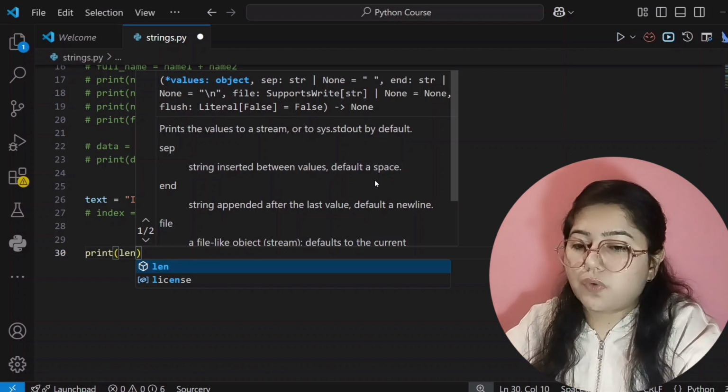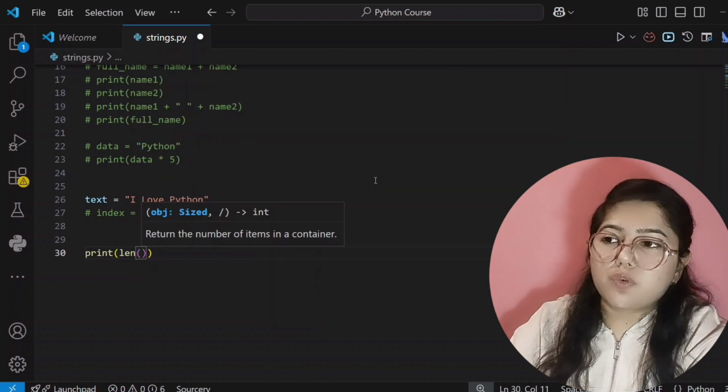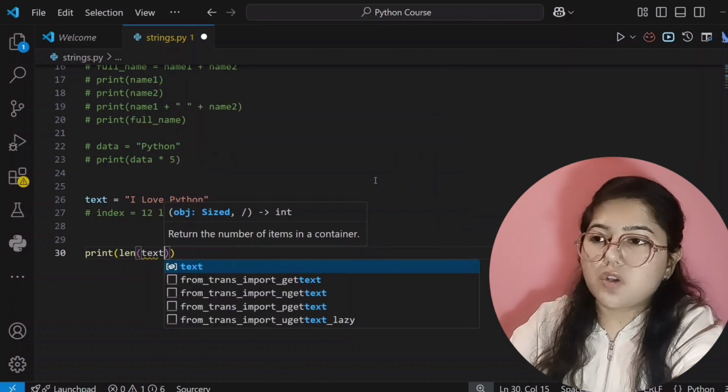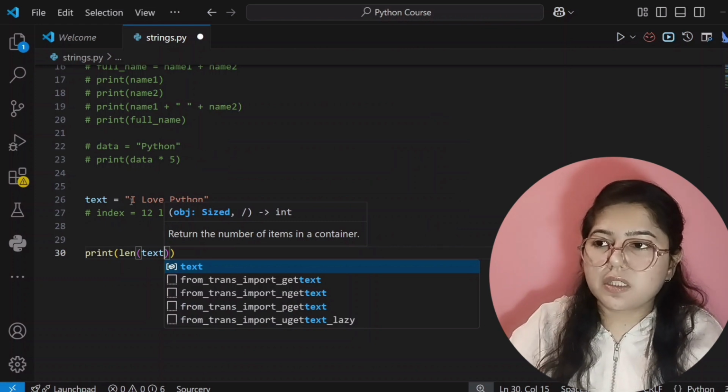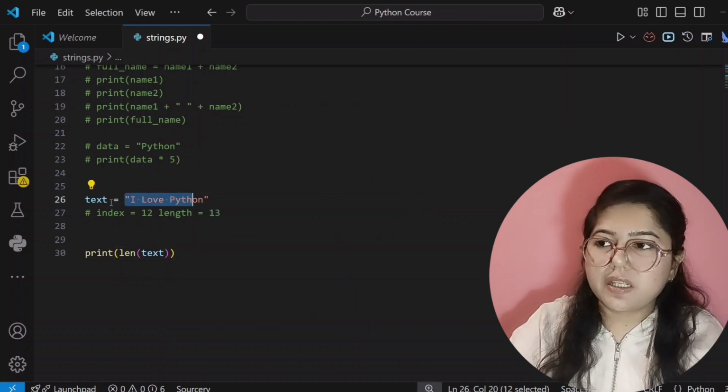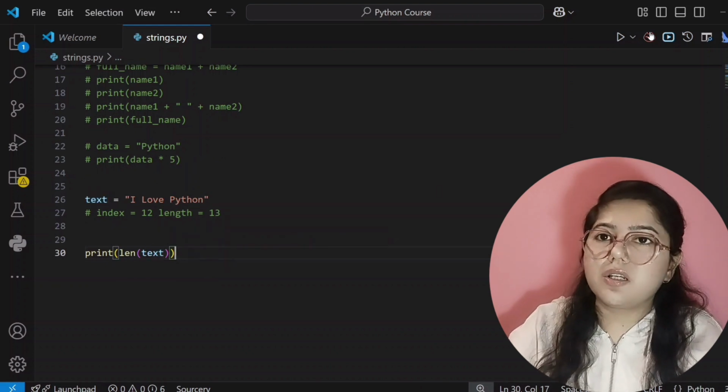Then you have to write the variable name, that is text, because we have to find the length of this only, I love Python, and that is stored in this text variable. That's why I'm writing text here. Okay, so now I will run this code.